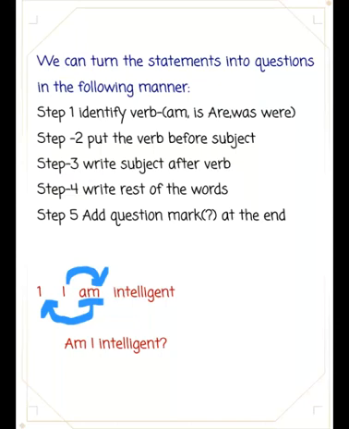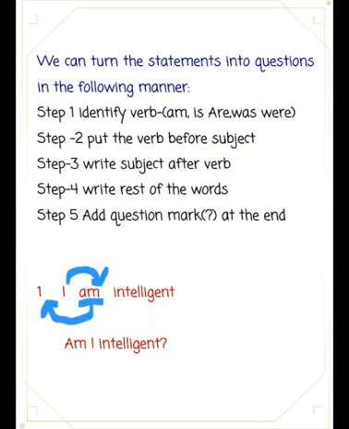Questions formed with these helping verbs are also called yes-no questions. These questions can be answered with simple yes or no. We can turn the statements into questions in the following manner. Step 1 is to identify verb in the sentence. Helping verbs: am, is, are, was, were.